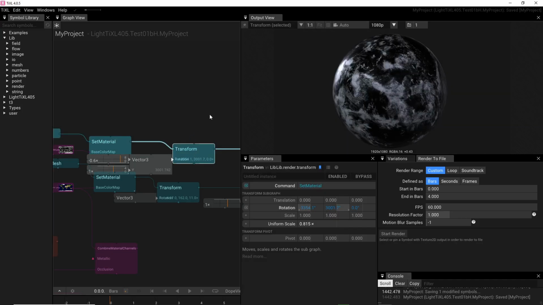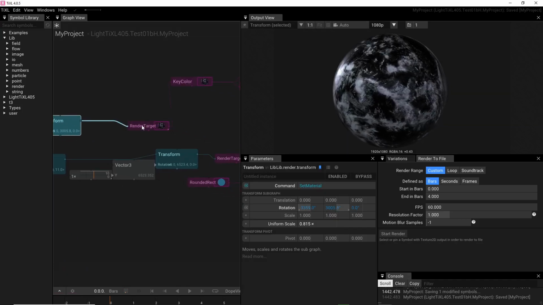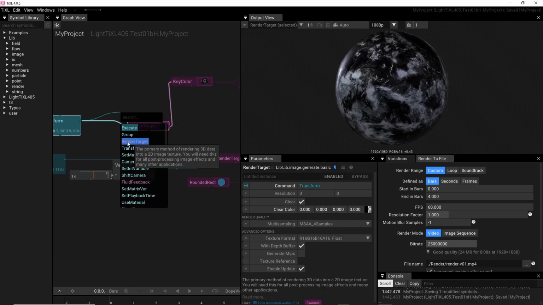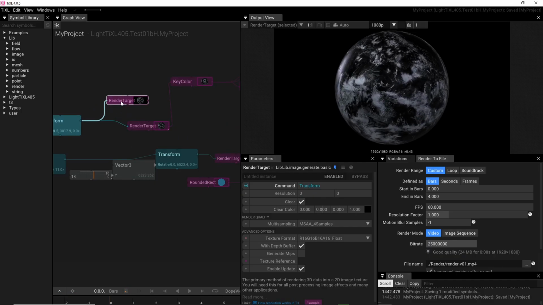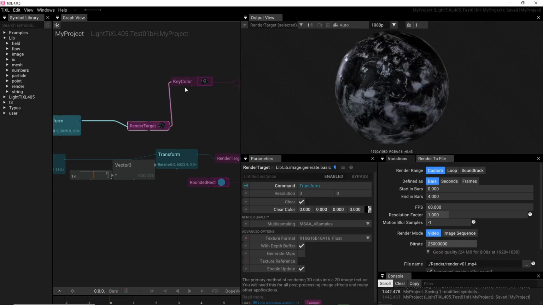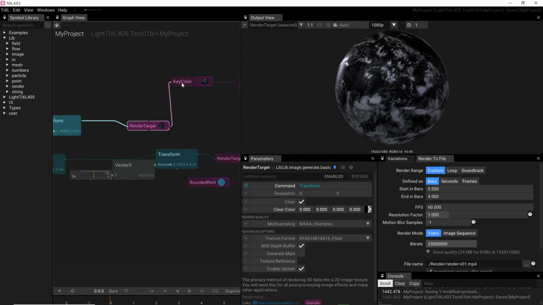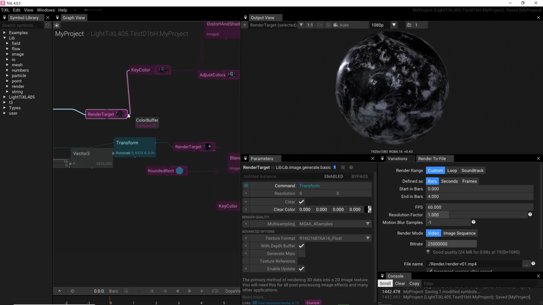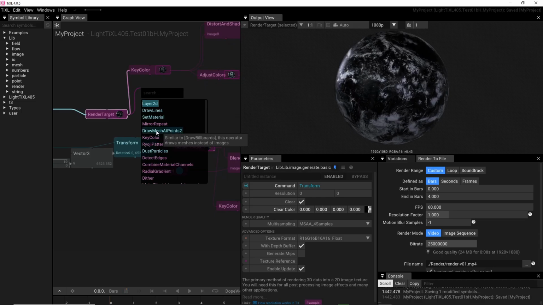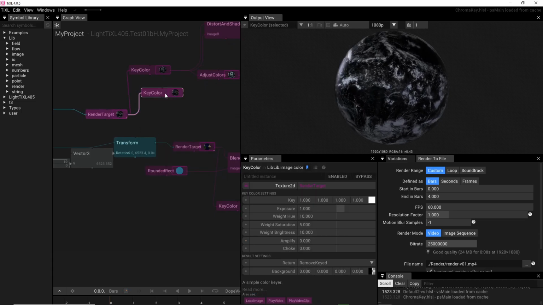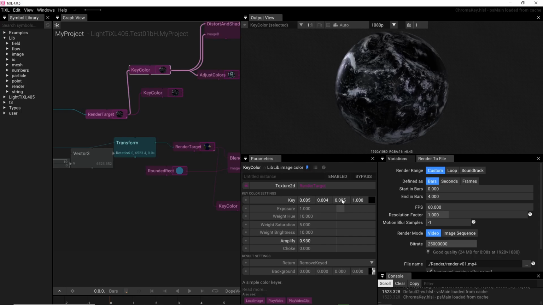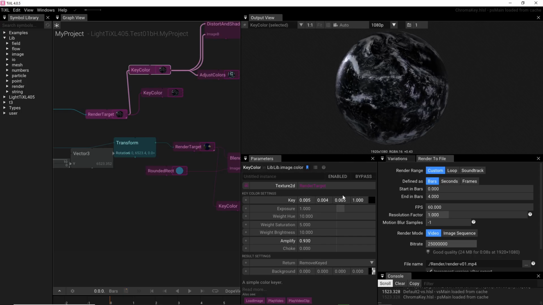Then we get this result. Then you put that to a render target, like I did before. Then we are here, and now you go again to a key color. Like we did before, take key color, and here you see the parameters you must put into the key color.